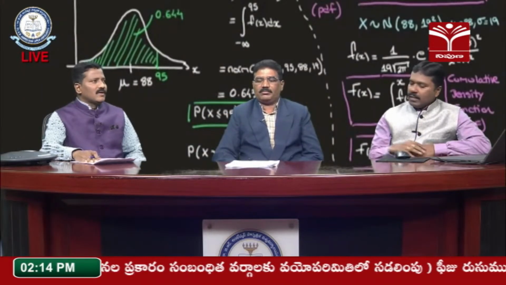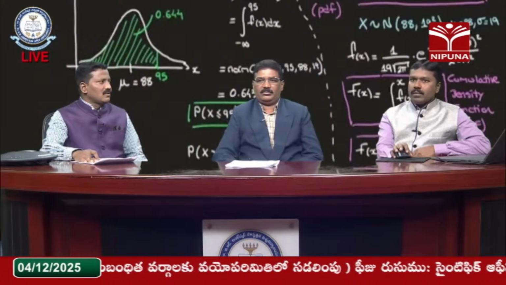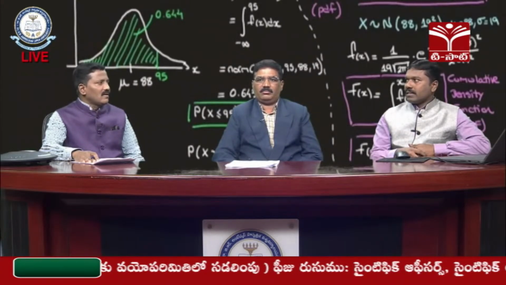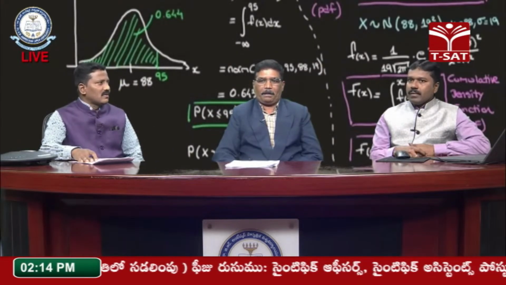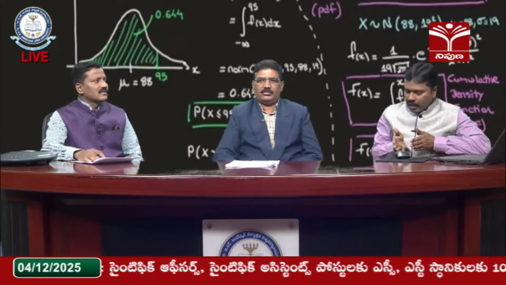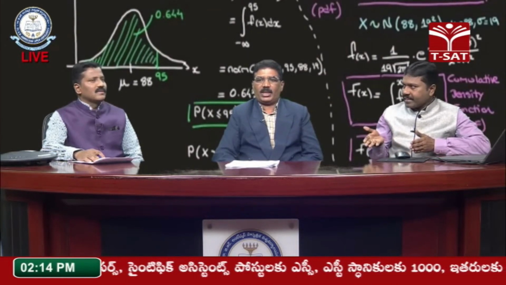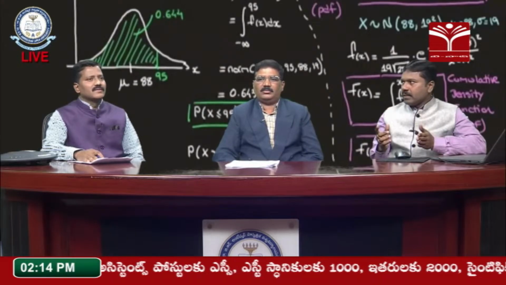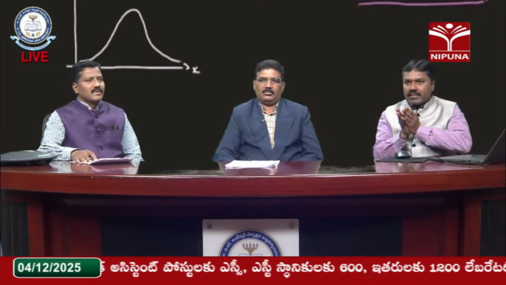Professor Raju sir, what is the meaning of beta 1 equals 0 and beta 2 equals 3? That means beta 1 is 0. How do we interpret it? It identifies the nature of the curve, whether it is skewed, that is, how the curve behaves with reference to the x-axis. If beta 1 is equal to 0 and beta 2 is equal to 3, then only we get the bell shape. Whenever the bell shaped curve is there, 99% of the data will be covered in any statistical analysis.